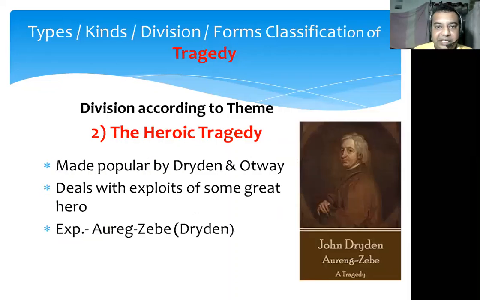Then the next type of tragedy, according to the theme, is the heroic tragedy. As the name implies, it is based on the exploits of some great hero. If a dramatist writes a drama based on the incidents or events of that hero's life and his great works, that type of drama is called the heroic tragedy. It was made popular in English by Dryden and Otway, and a famous example is Aurangzeb, written by Dryden.